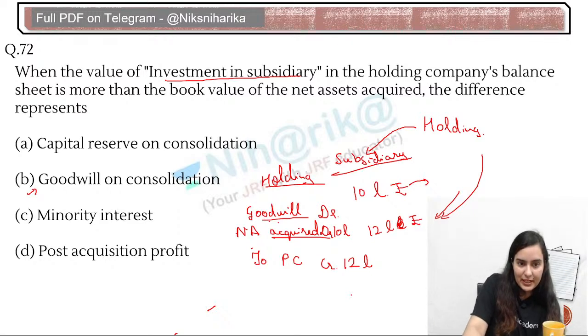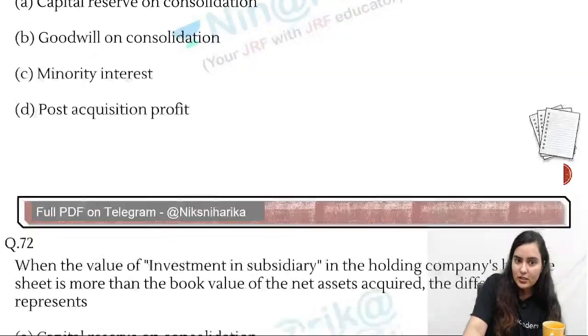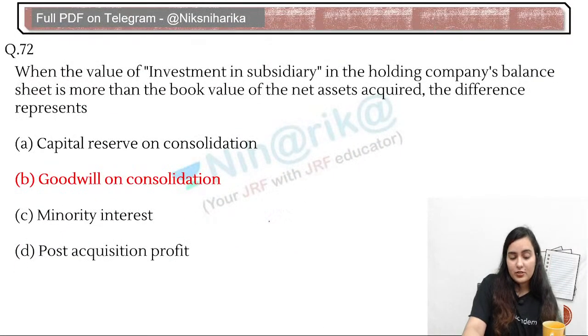Is everybody getting it? Yes or no? Puneet, is your doubt clear? And Shrishti, this point, is it clear?